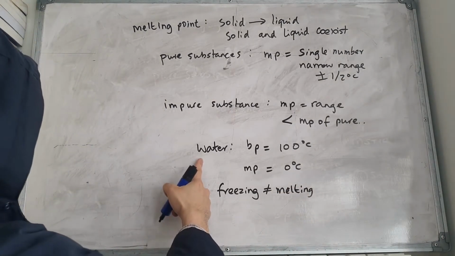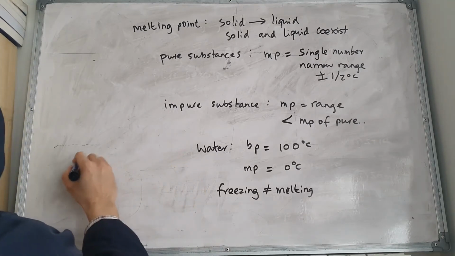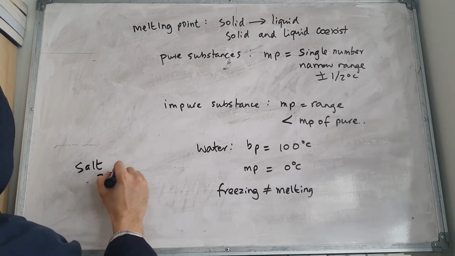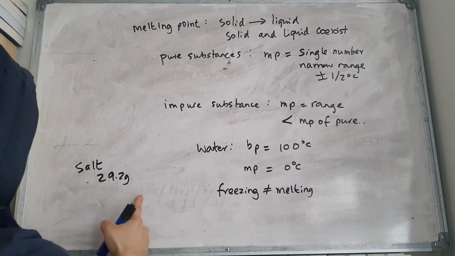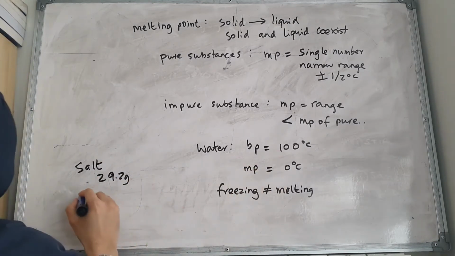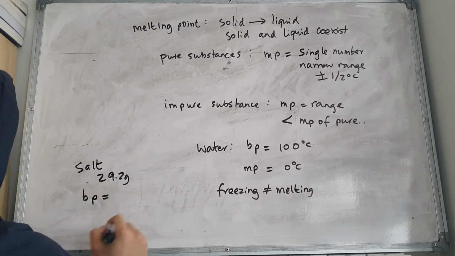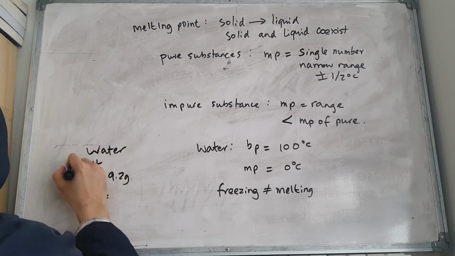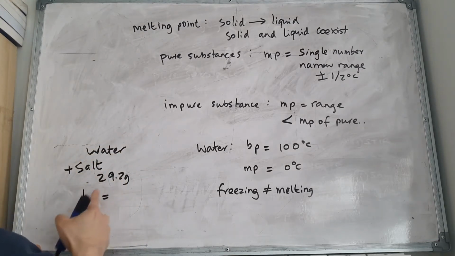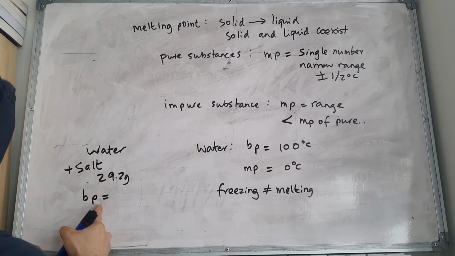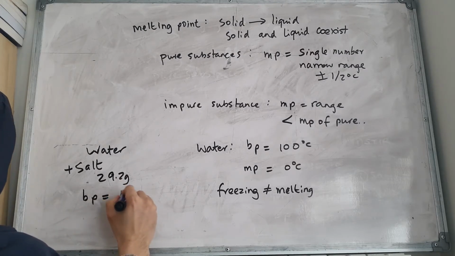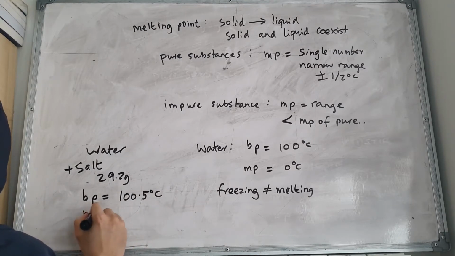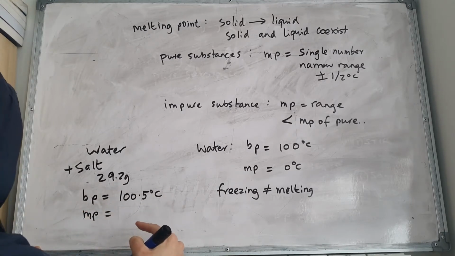Now, for example, what happens if you add salt? If you add 29.2 grams of salt, the boiling point will increase. So water plus salt, 29.2 grams, the boiling point will actually increase by 0.5 degrees. The boiling point will now be 100.5 degrees, but the melting point will be lower. It will be lower by a certain amount.